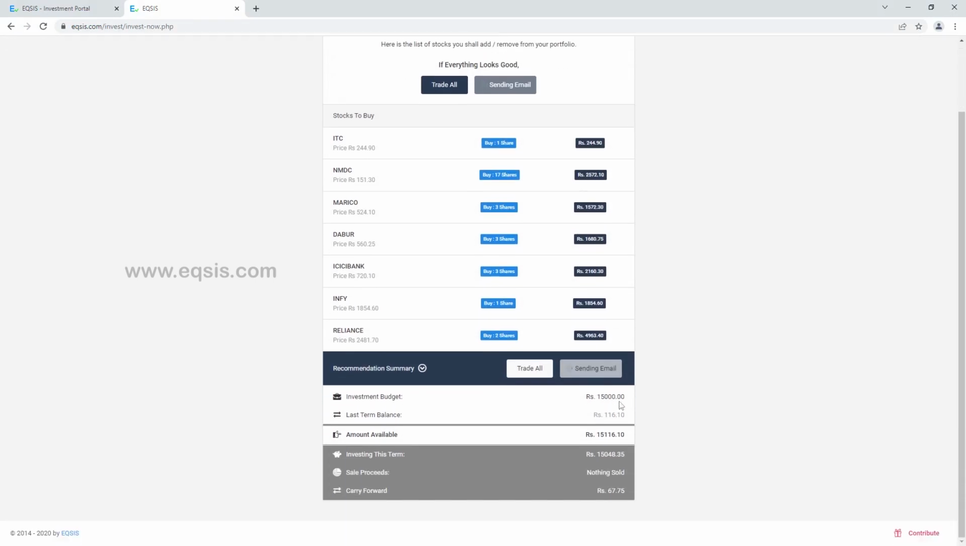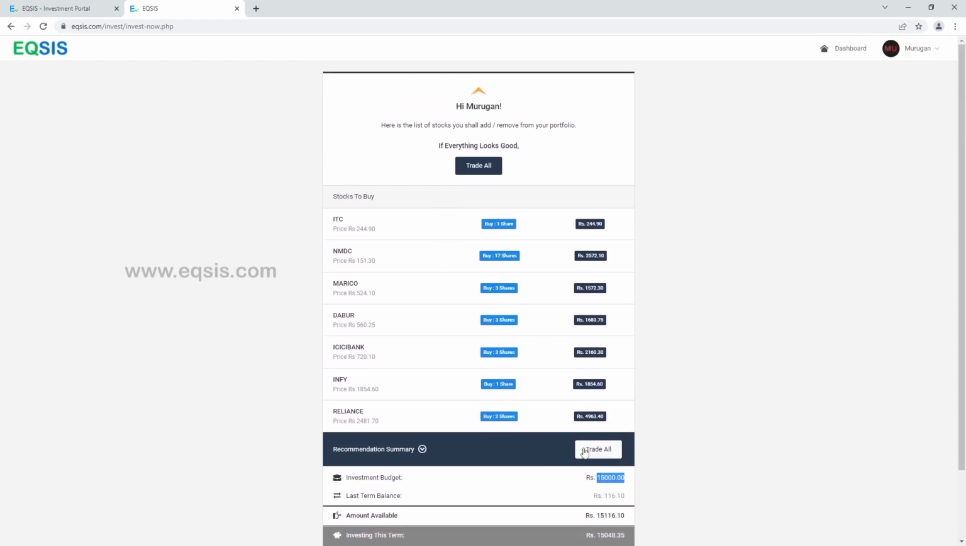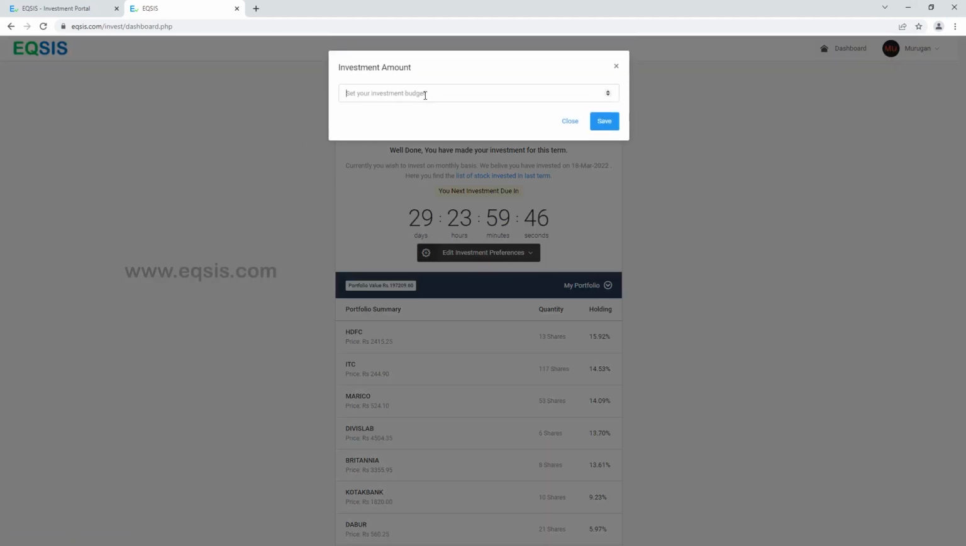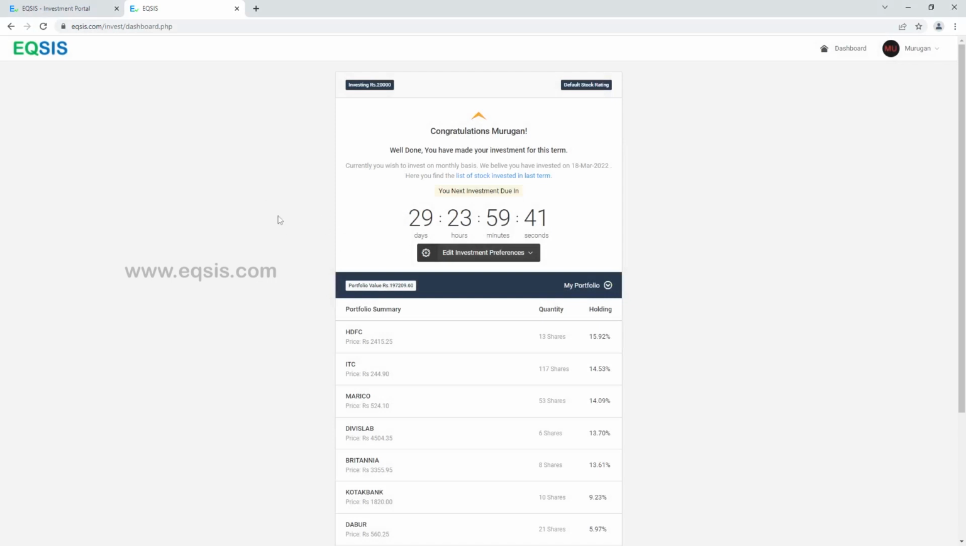And remember, it is recommending me a list of stocks worth rupees 15,000. But if I wish to have a recommendation for about 20,000, you can definitely edit that. If you click on edit investment preference, you can make the investment amount something close to 20,000, and you can save that. So next month onwards, it will recommend you with 20,000. And what is there for the next 30 days? This portal does nothing for the next 30 days. It tells you to come again and see us after 30 days. And it reminds you prior to your 30 days so that you can plan your next investment schedule.